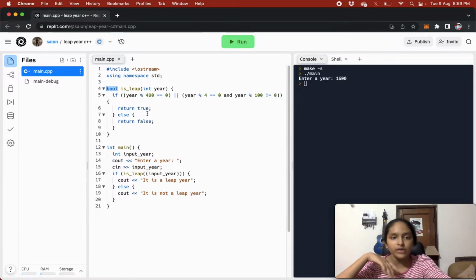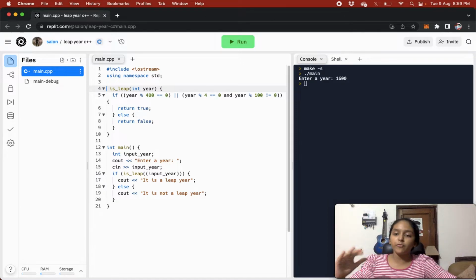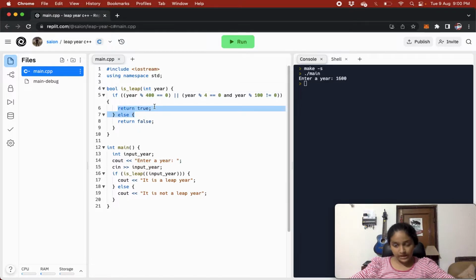All the time I would have kept void over here, but I am keeping boolean. We keep void when we don't want to return anything from the function, right? And now we are putting boolean here because I am returning something, and what I am returning is a boolean type. So that is why we will give the data type bool here.